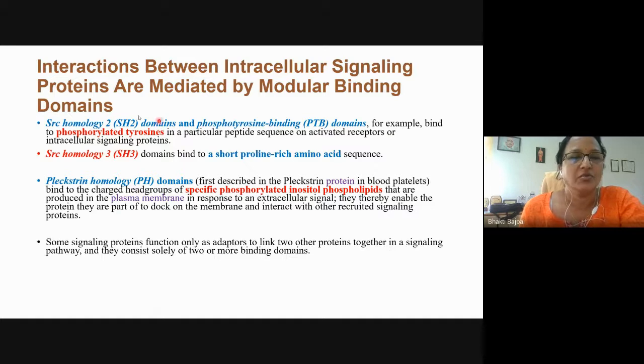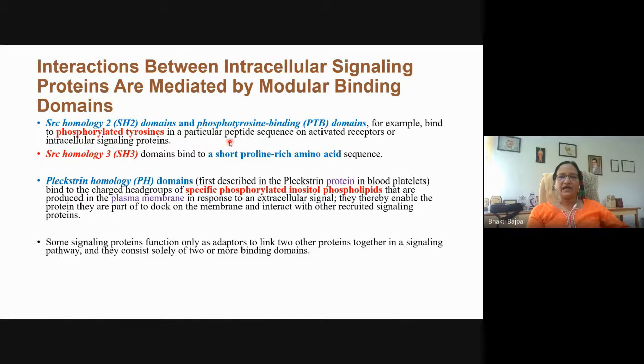One is the SH2 domain or the SRC homology 2 domain, and the phosphotyrosine binding domain or the PTB domain. Now, whichever protein has this SH2 or PTB domain will bind to the phosphorylated tyrosine in a particular peptide sequence on activated receptors or intracellular signaling proteins. So if the ligand bound to the receptor activates it, and the activation has resulted in the phosphorylation of the tyrosine on the receptor molecule, then the other signaling molecule having either the SH2 domain or the PTB domain can bind to the activated receptor on the phosphorylated tyrosine.